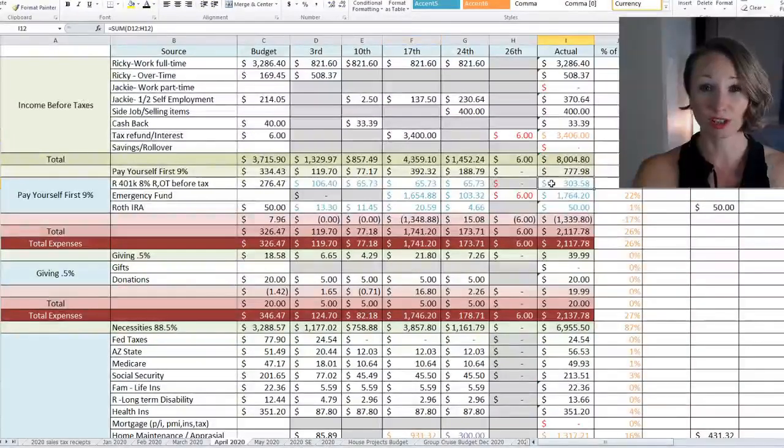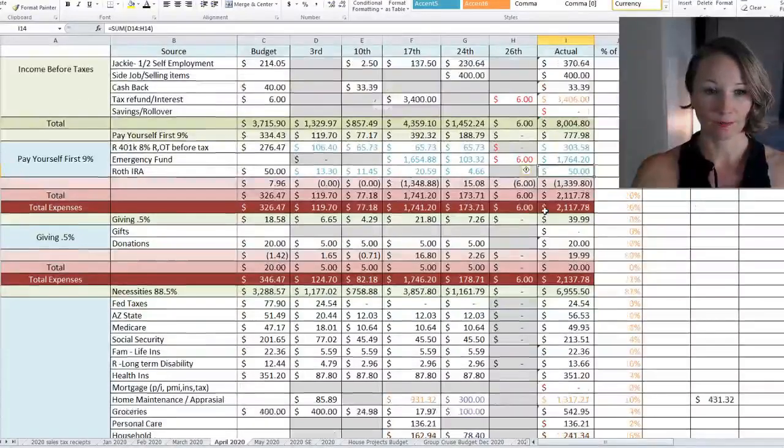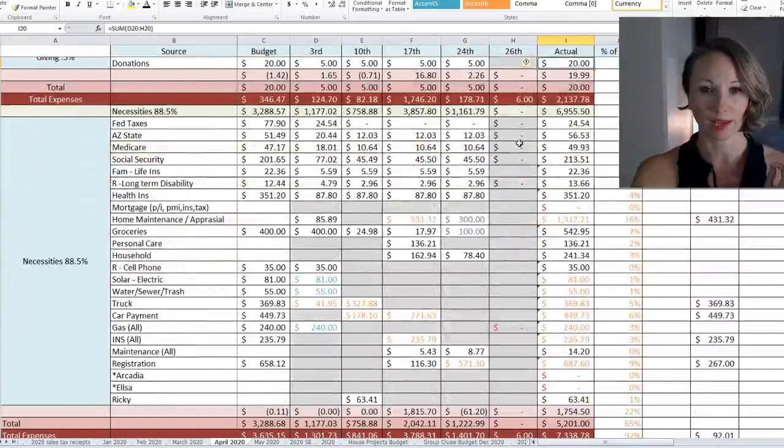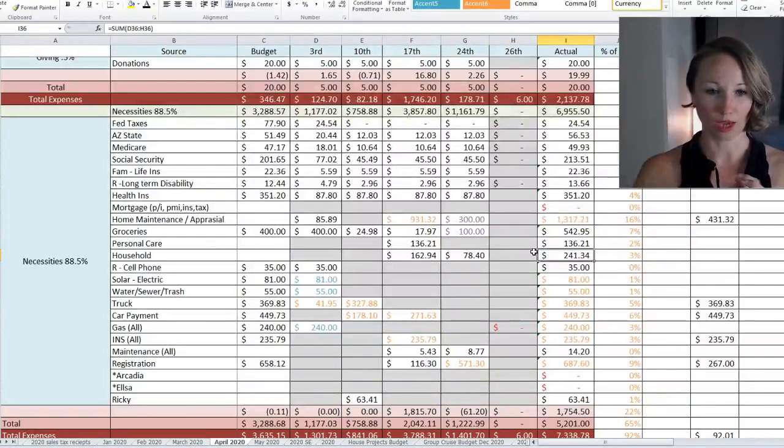So you can see here we still invested $300. We put $1,700 into savings. We put $50 into my Roth IRA. Ricky still gave $20 out of his pay. You can see our taxes, our health insurance. These are home projects that we did around the house. Groceries, personal care, household items. These are starting to just stock up on a little bit of things as we can.